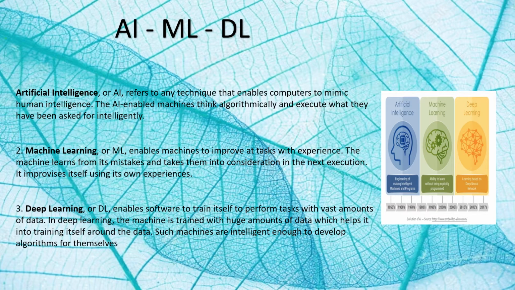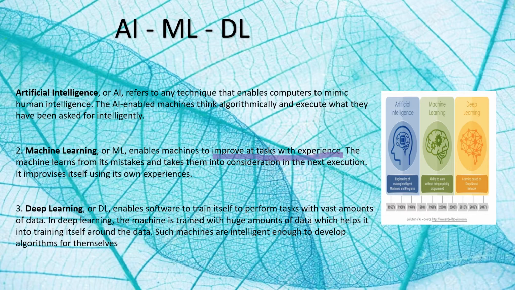Before jumping into the modeling, let us clarify the definition of AI, ML and DL. Artificial intelligence is a technique that enables computers to mimic human intelligence, whereas machine learning enables machines to improve a task with experience. The machine here learns from the new data fed to it while testing and uses it for the next iteration. Means the computer is going to learn from the experience. It also takes into account the times when it went wrong and considers the exceptions too.